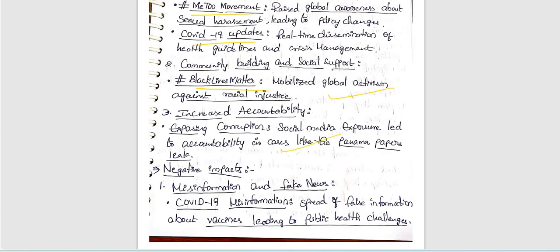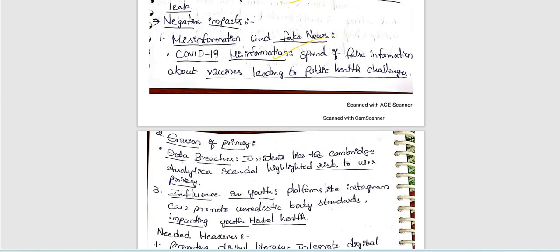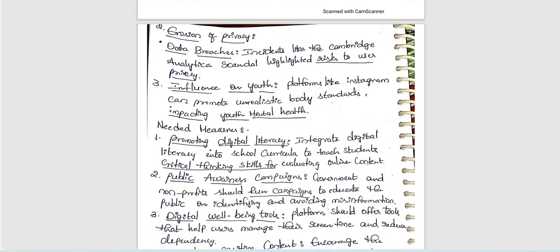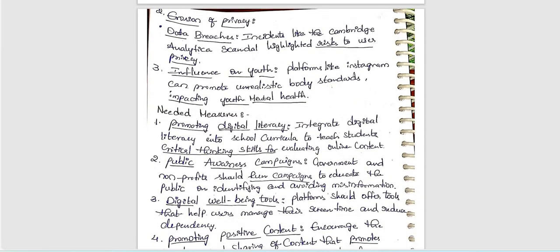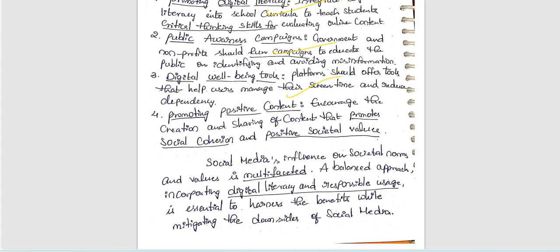Negative impacts: misinformation and fake news. COVID-19 misinformation, with the spread of false information regarding vaccines. Erosion of privacy, very good. Next, influence on youth, especially impact on youth mental health. Needed measures: promoting digital literacy, critical thinking skills, public awareness campaigns, and digital well-being tools. Very good. One more important point is promoting positive content. Encourage the creation and sharing of content that promotes social cohesion and positive societal values.